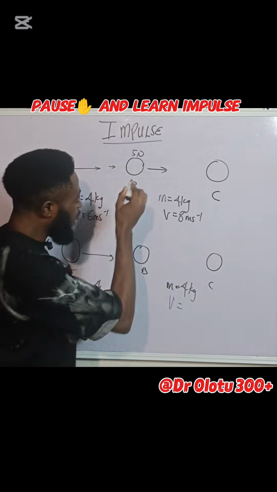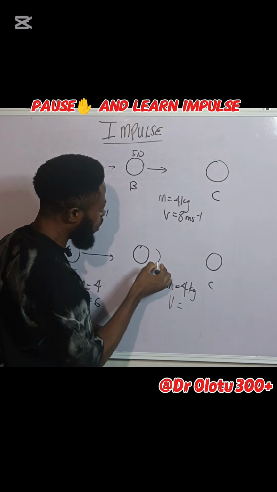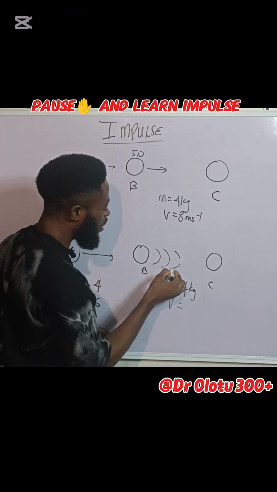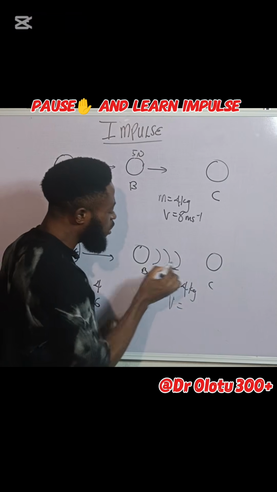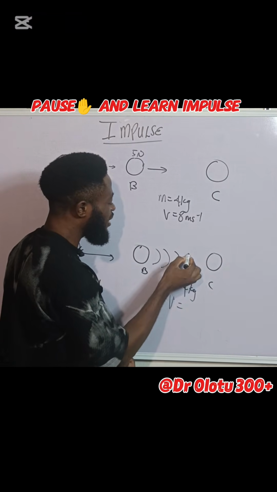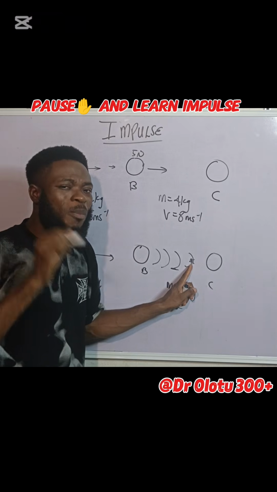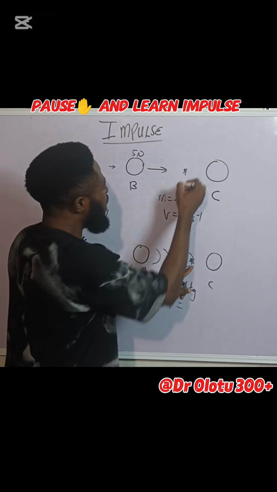That means that by the time this object moves, let's say this is the object now. After 1 second, it is now here. After 2 seconds, it is here. After 3 seconds, it is here, before the force was removed from this object. That means when this object moves on its own and is now at this point here, the speed at this point will most probably be more than the speed of this object when it is here.